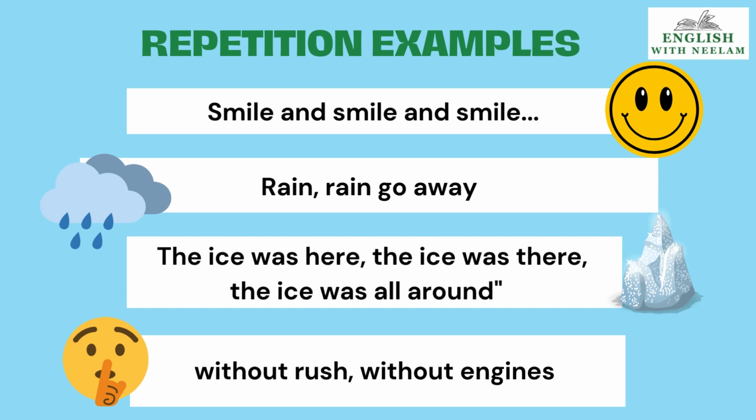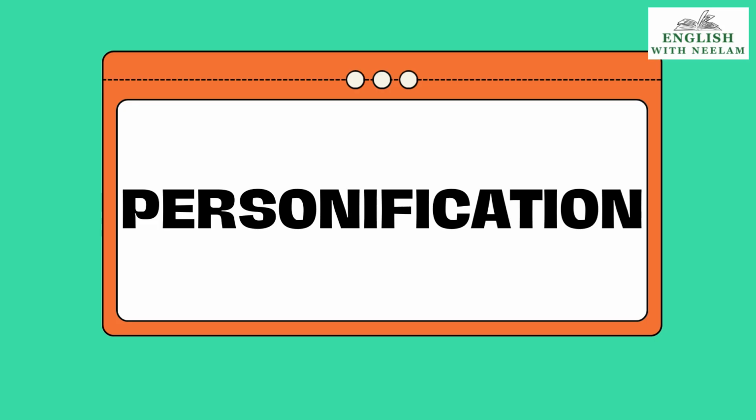The ice was here, the ice was there, the ice was all around. Repetition of ice was here, ice was. This is an example from the poem The Rime of the Ancient Mariner. Without rush, without engines. Repetition of the word without in the poem Keeping Quiet. Now I talk about another important poetic device, that is personification.